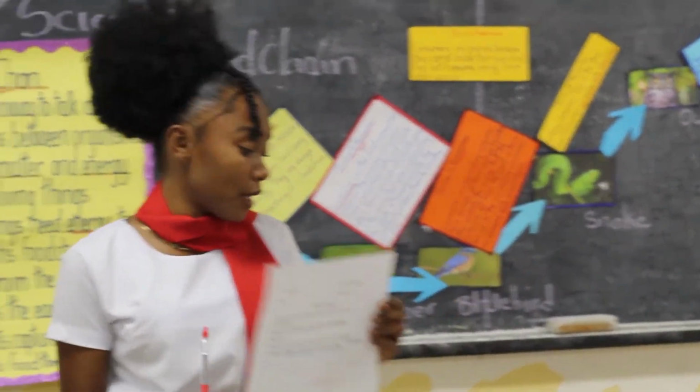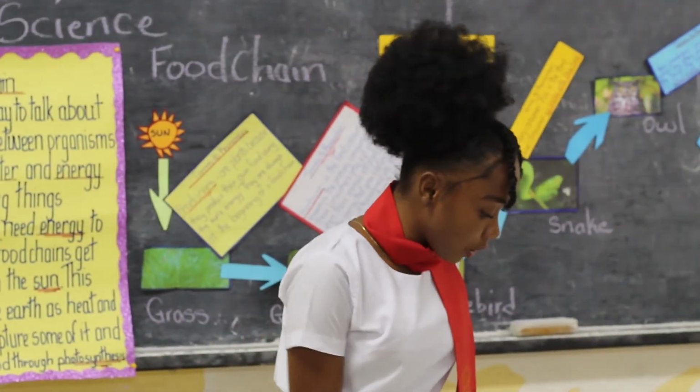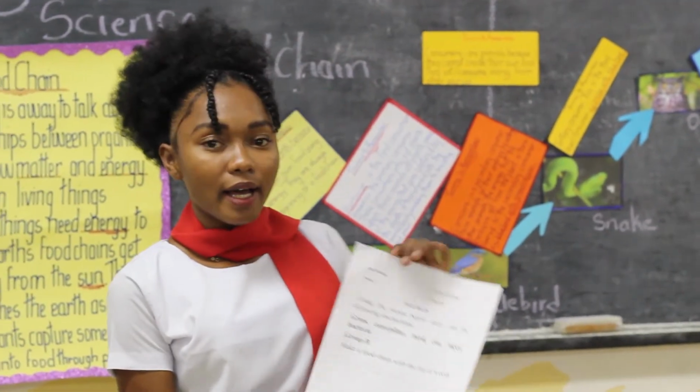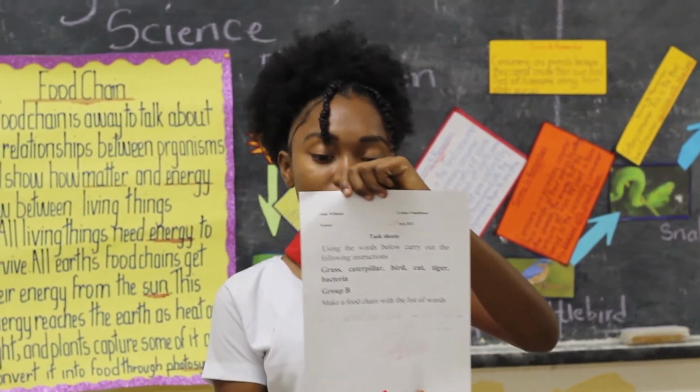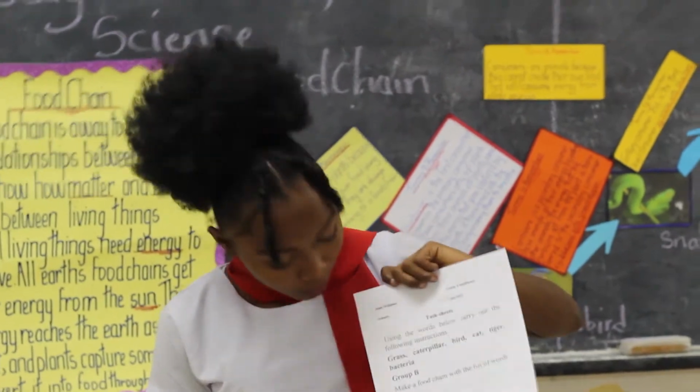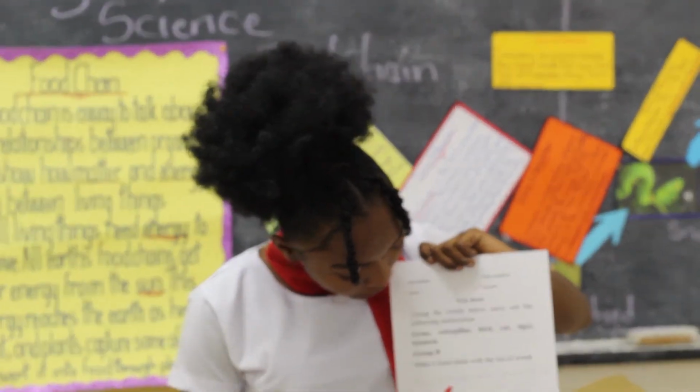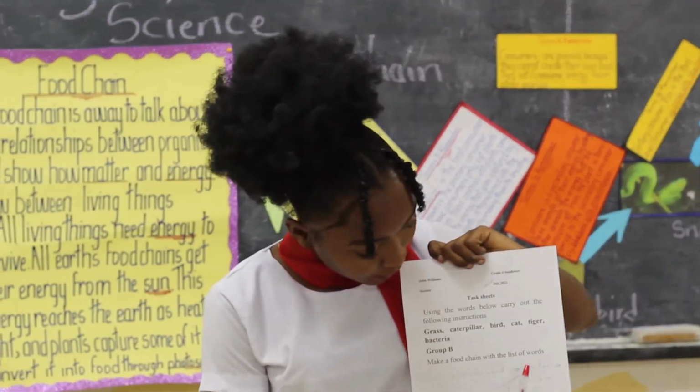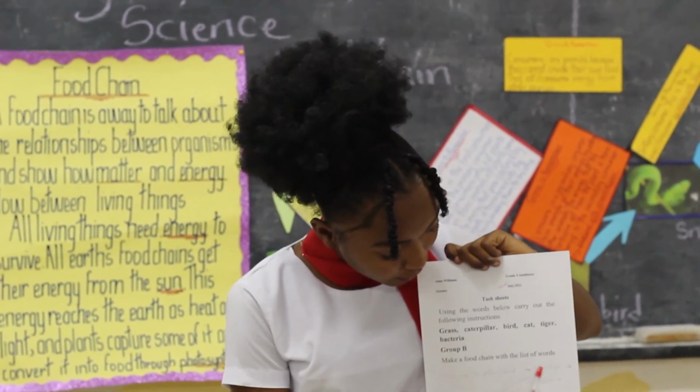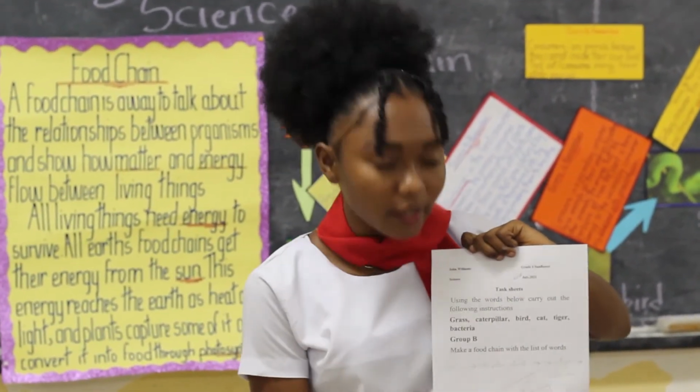So very good, group A. And group B, you had to make your food chain, and I like how you did your arrows. Very good, right? The caterpillar ate the grass, the bird ate the caterpillar, the cat ate the bird, the tiger ate the cat, and last the bacteria ate the tiger.